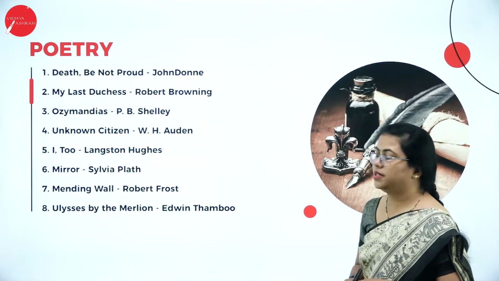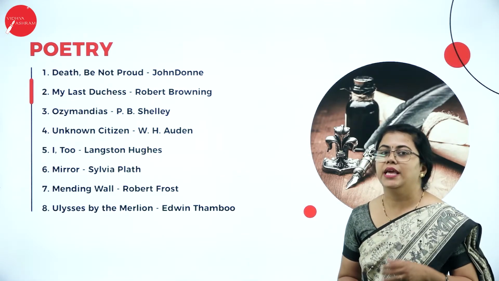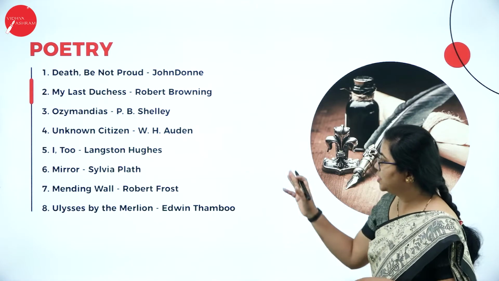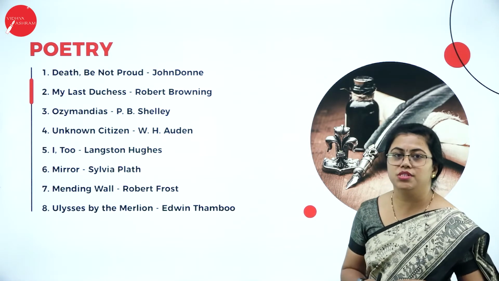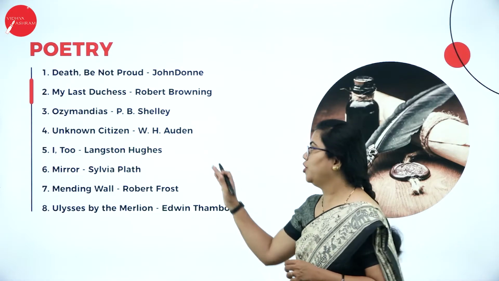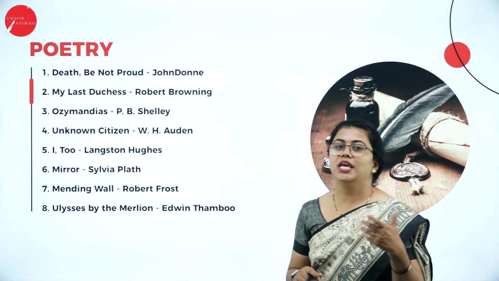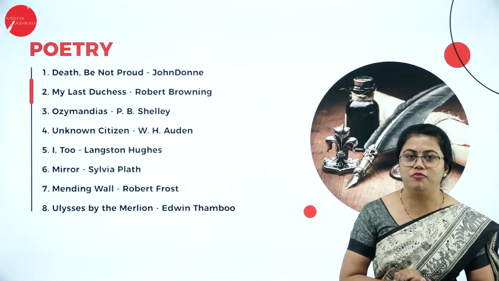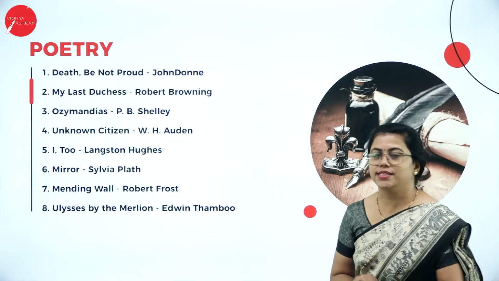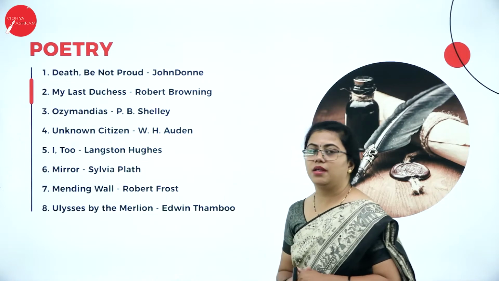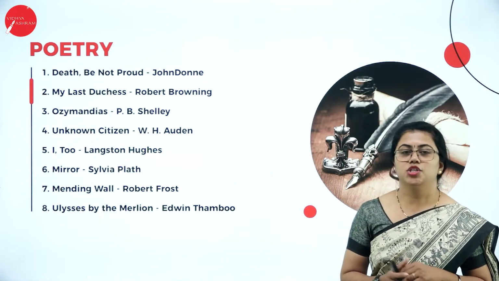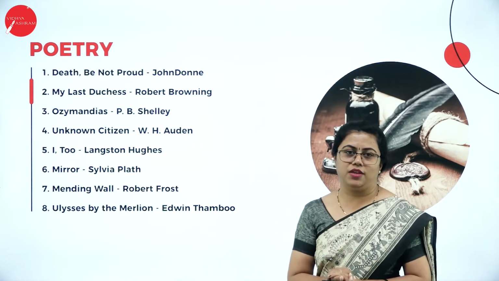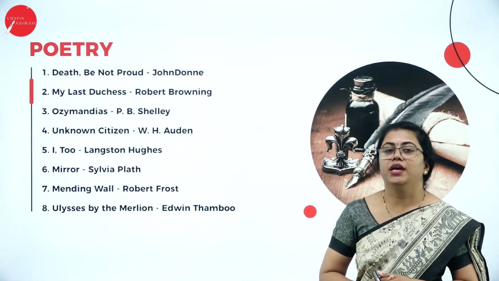Then we have The Unknown Citizen, written by W.H. Auden. Yes, it's a lengthy poem, but it is very interesting. Next, we move on to Langston Hughes' poem, I, Too. I'm going to keep it as a surprise because this is a very wonderful poem with a wonderful theme which is relevant even to today's life. Then we have Mirror by Sylvia Plath. She is talking about how one can lead a very useful life, a life that has a lot of ethics.